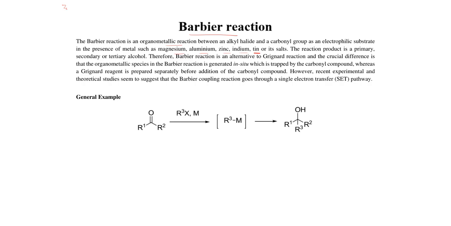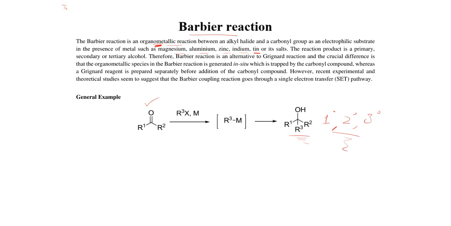By reacting these different metal atoms with alkyl halide, organometallic compounds are generated in situ, and then these organometallic compounds react with different types of carbonylic functionality like aldehyde and ketone, and as a result different types of alcohols will be the final product. What type of alcohol? Primary, secondary and tertiary will be the final product of this reaction.